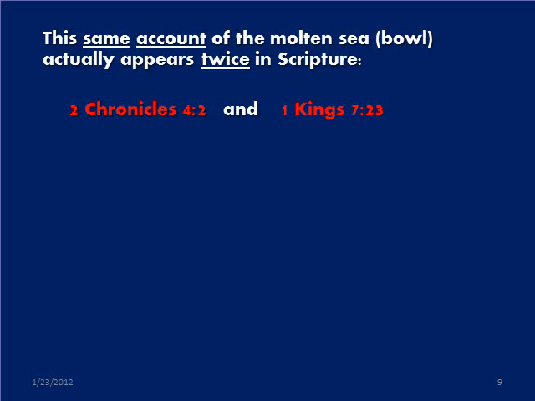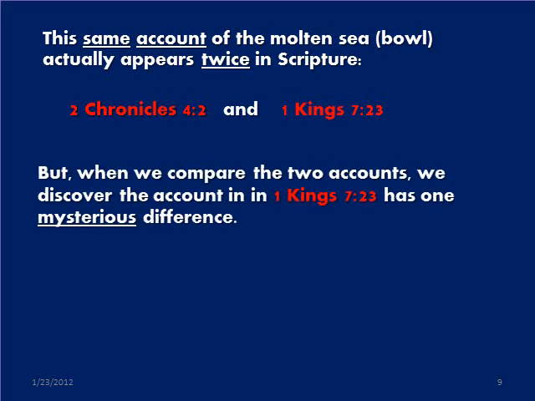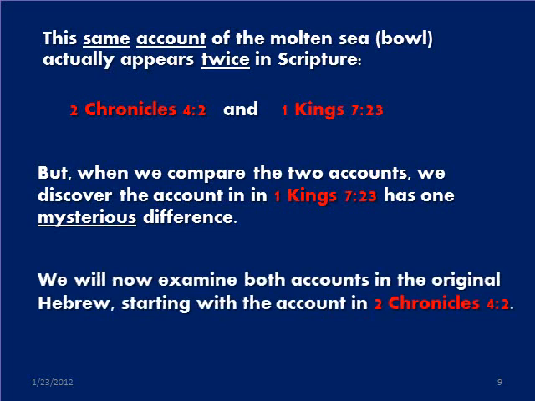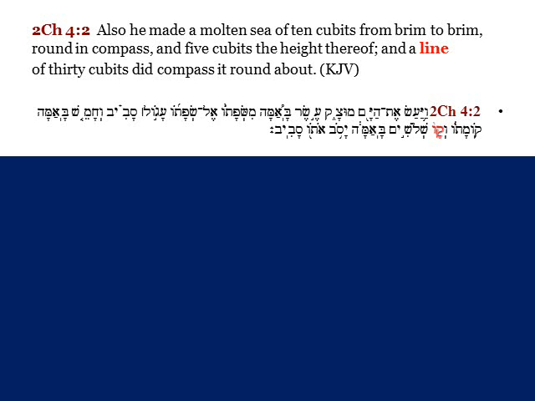This same account of the molten sea actually appears twice in Scripture, 2 Chronicles 4:2 and 1 Kings 7:23. But when we compare the 2 accounts, we discover that the account in 1 Kings 7:23 has one mysterious difference. We'll now examine both accounts in the original Hebrew, starting with the account in 2 Chronicles 4:2.